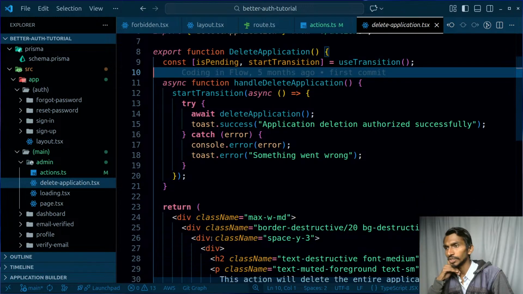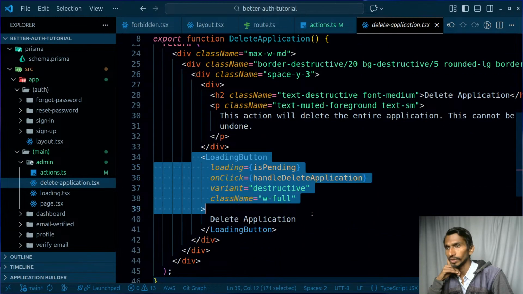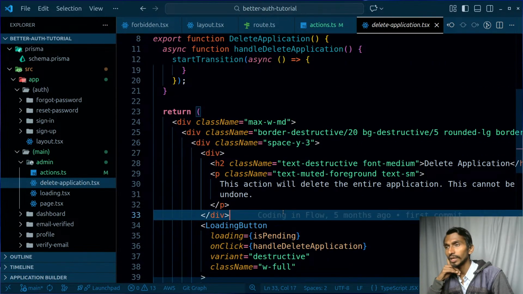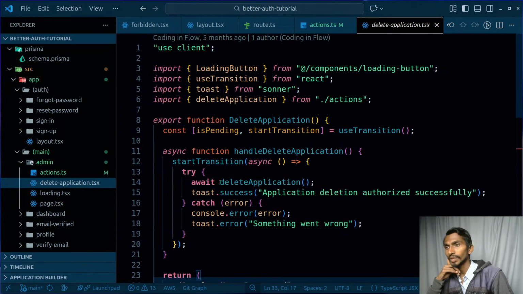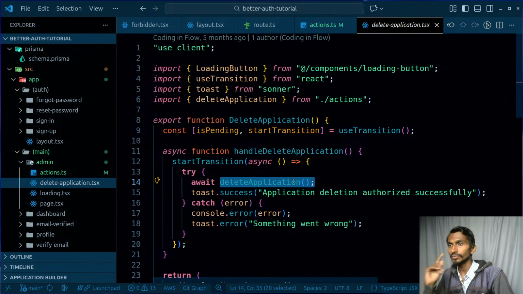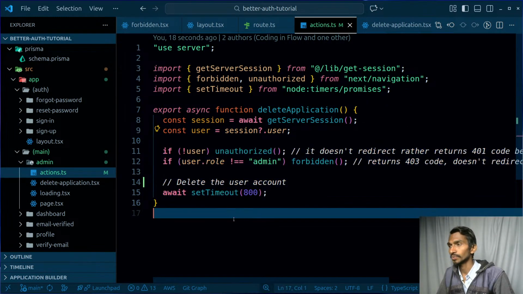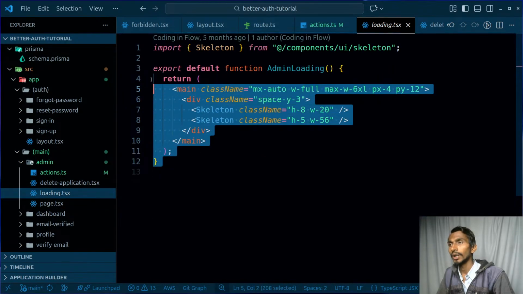This is the delete application button, if I'm not wrong. And I have this loading button, and I'm just simply deleting the things and all. As soon as I click on this, that particular delete application action will be triggered, and that's what happens over here. I have loading related stuff.